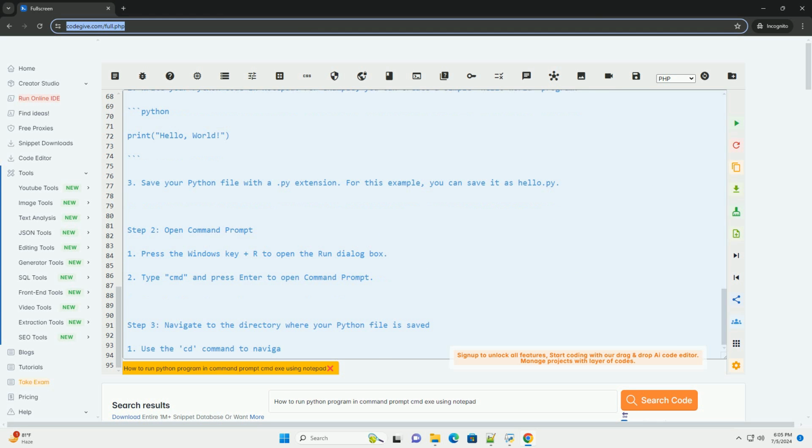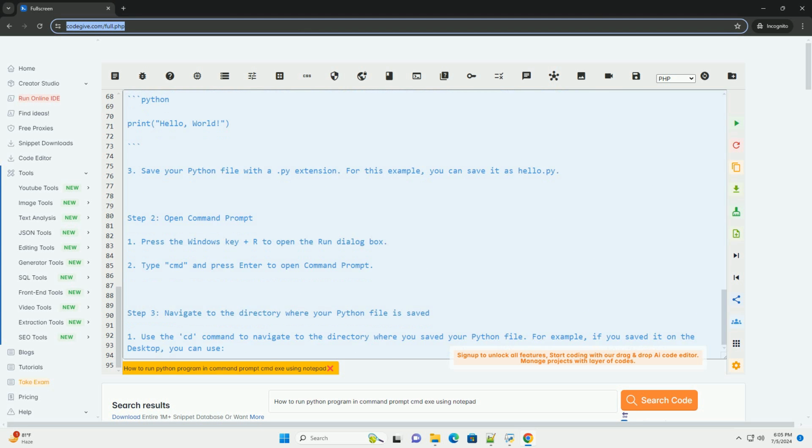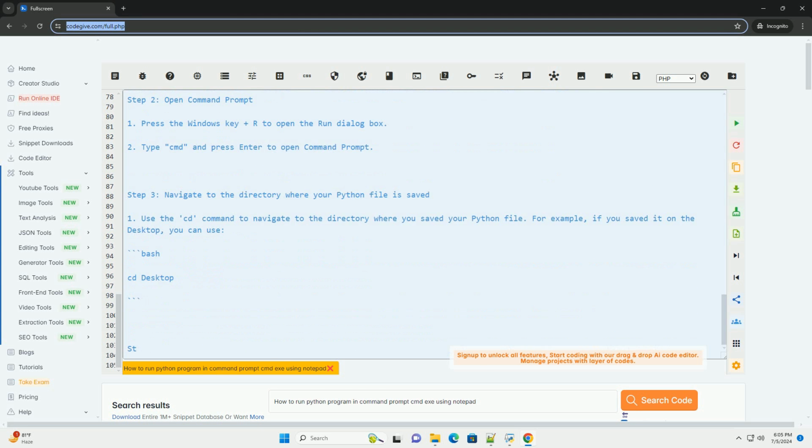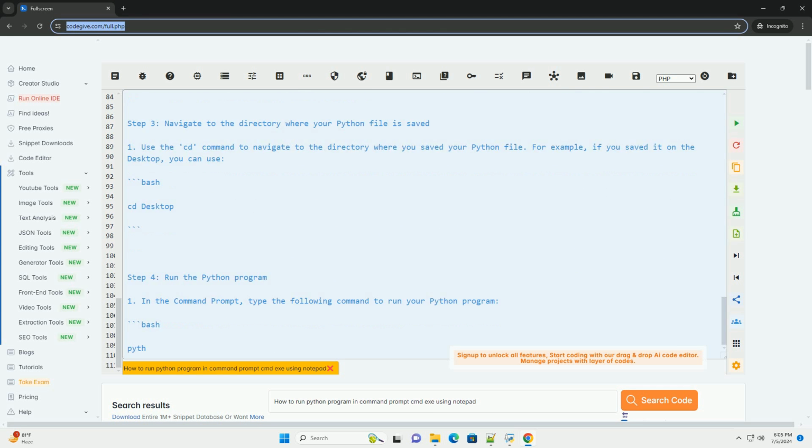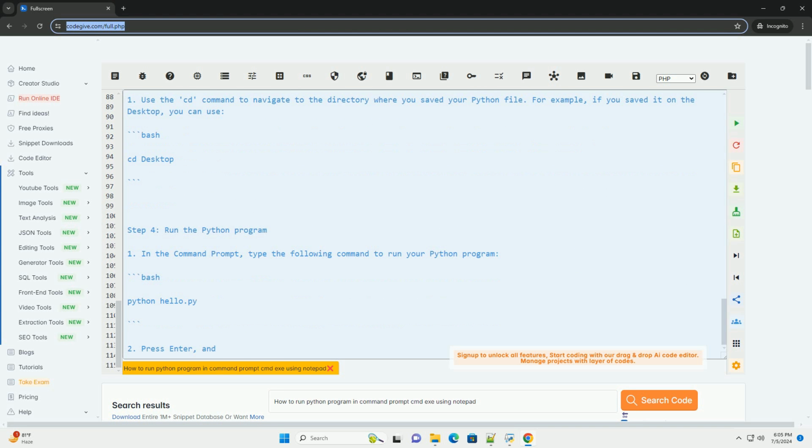Step 4. Run the Python program. 1. In the command prompt, type the following command to run your Python program. 2. Press Enter, and you should see the output Hello World displayed in the command prompt. That's it. You have successfully run a Python program in command prompt using Notepad.